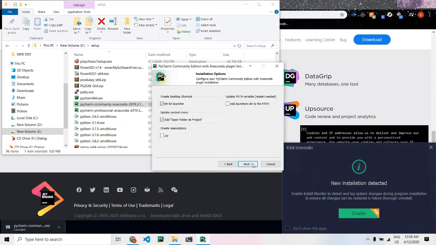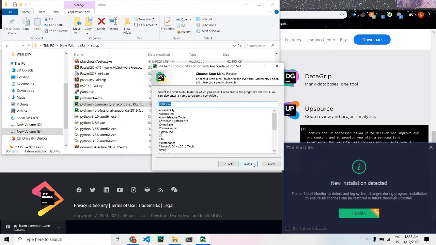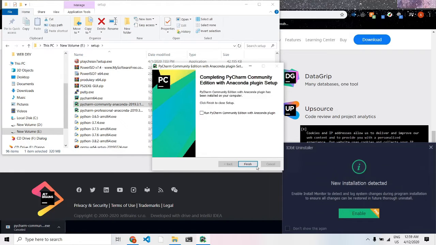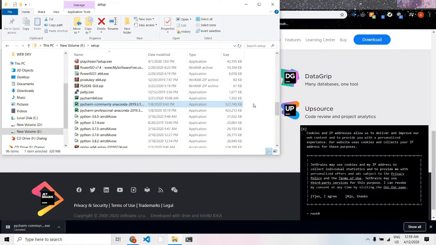Take these preferences. Click next, and install it. After it is installed, launch it.